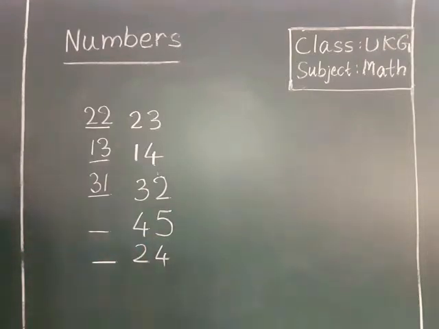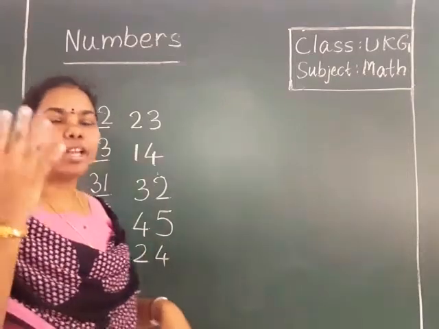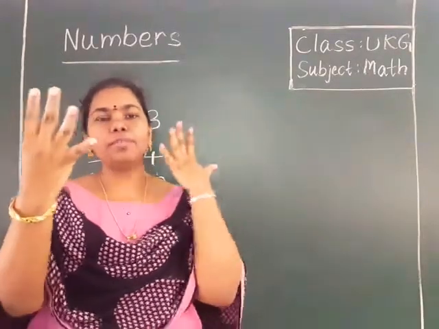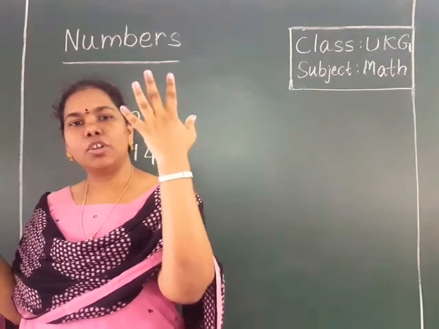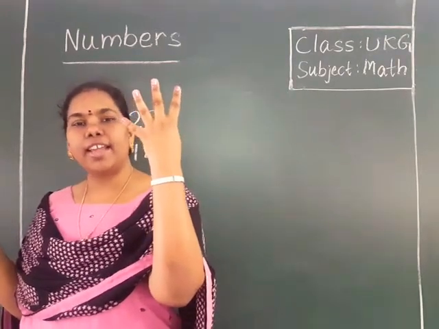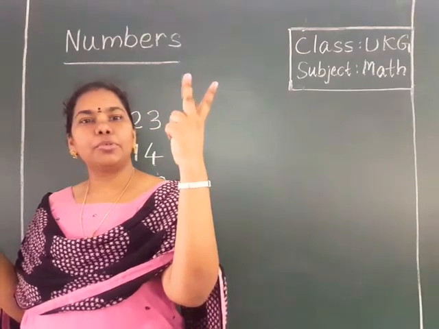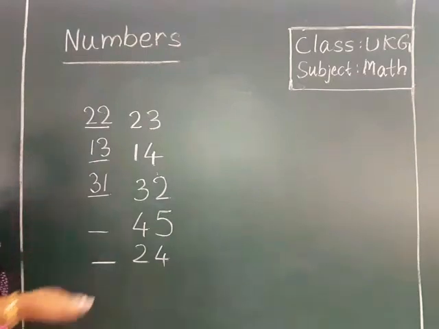This is 4, 5, 45. How to show 45? 40 and 5, 45. In this 5, I should close one finger. Close one finger from this 5. Yes. Now count how many fingers are there. 1, 2, 3, 4 fingers are there. So what should we write? 4, 4,